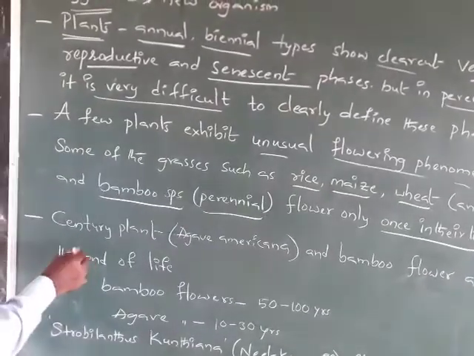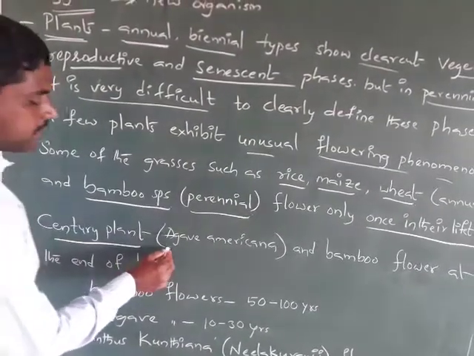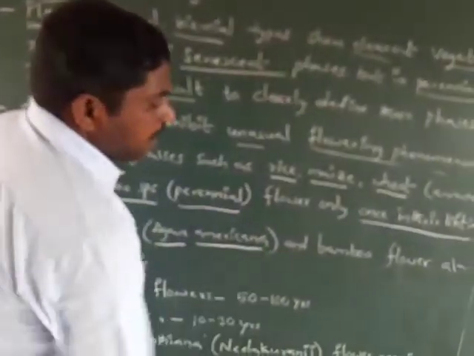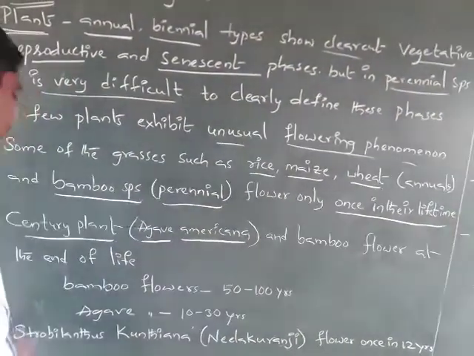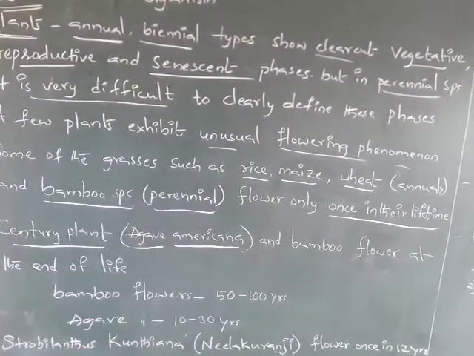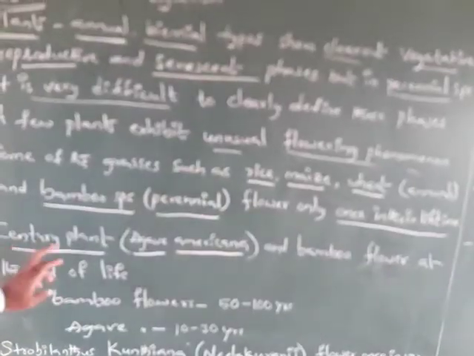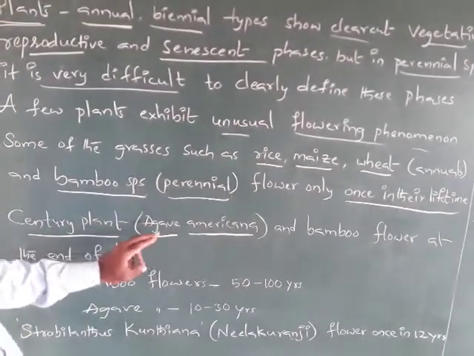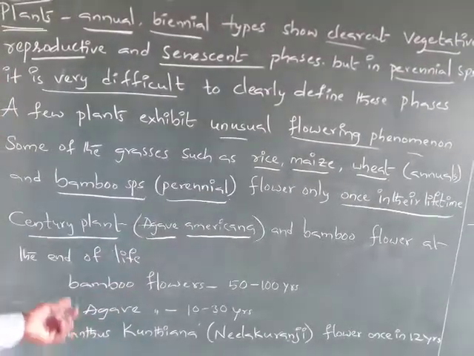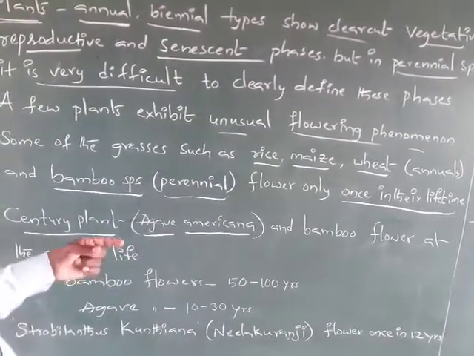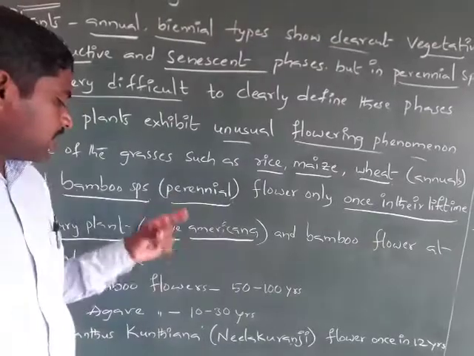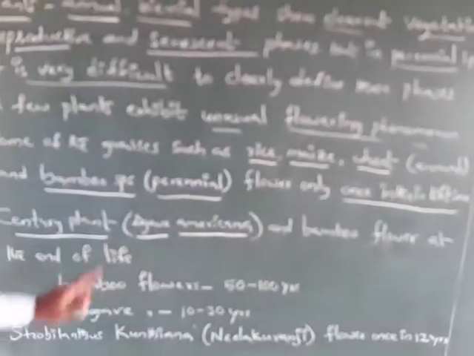And the century plant, Agave americana, and bamboo flower at the end of their life. These two species produce flowers only once in their lifetime.